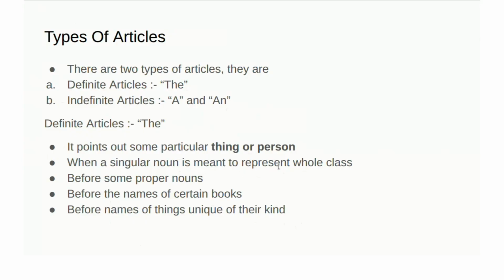Even though we are telling about the cow, it represents the whole class. And before some proper nouns like the Himalayas, the Ganges, and before the names of certain books like the Mahabharata, the Bible, the Ramayana, the Quran, like this, and before the names of things unique of their kind.